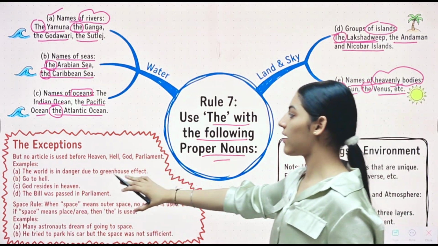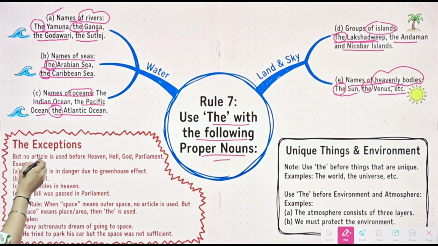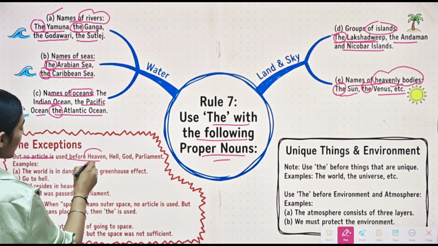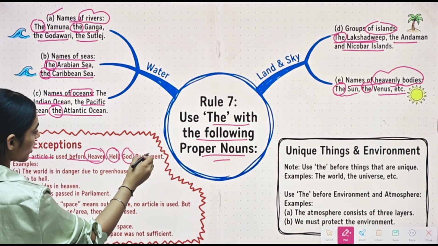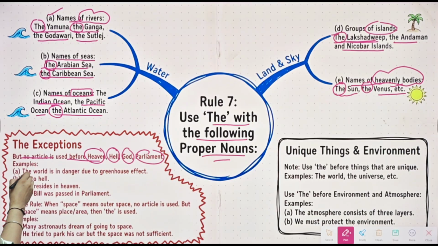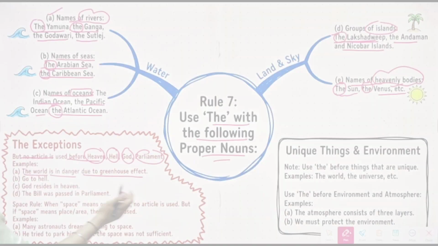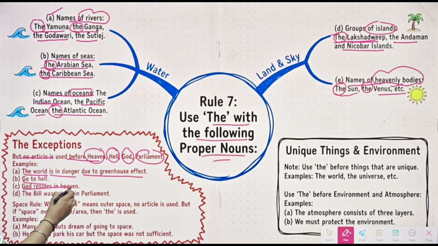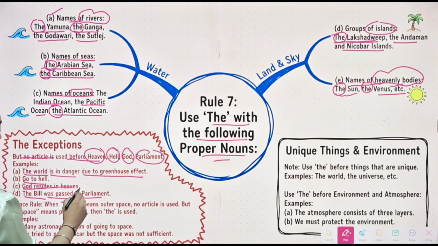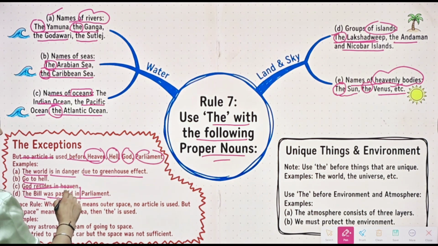Alright. But here we have some exceptions. What are they? Let's see. No article is used before heaven, hell, God, Parliament. For example, go to hell, God resides in heaven, the bill was passed in Parliament, not in the Parliament. Alright, we will not use the with Parliament.